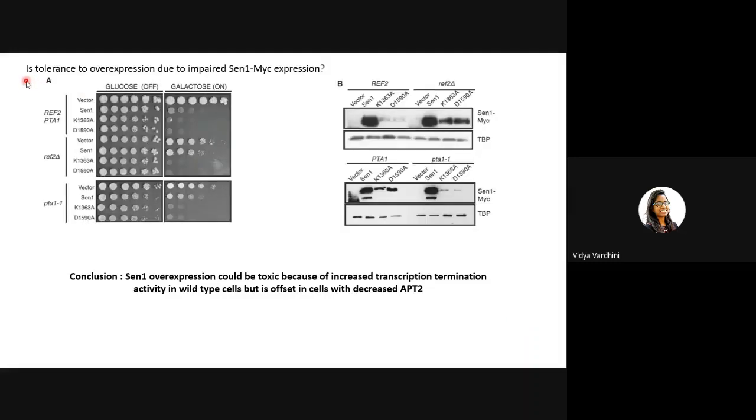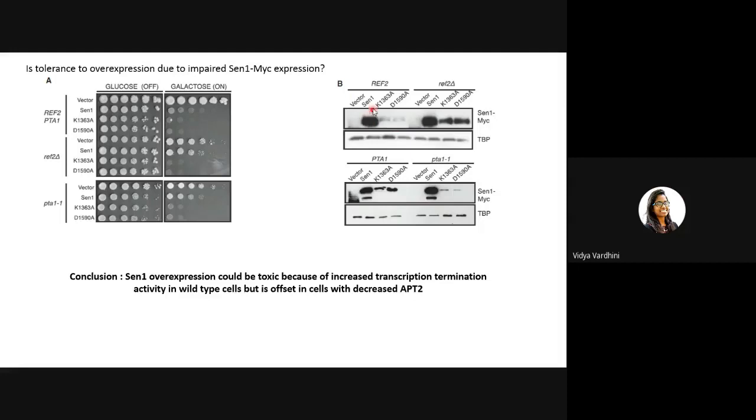So finally, they wanted to check, is tolerance to overexpression due to impaired SEN1? Are we looking at the right thing? Is it because SEN1 MYC expression is somehow impaired and it is not overexpressing? That is why we are seeing that the cells are surviving. So to make sure of this, they have taken an RNA blot in which they have these REF2 cells and PTA1 cells, which are temperature sensitive mutants I was talking about in the previous slide, which showed that overexpression of SEN1 in temperature sensitive mutants is suppressing the temperature sensitivity.